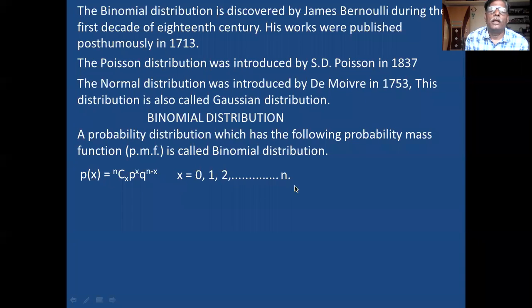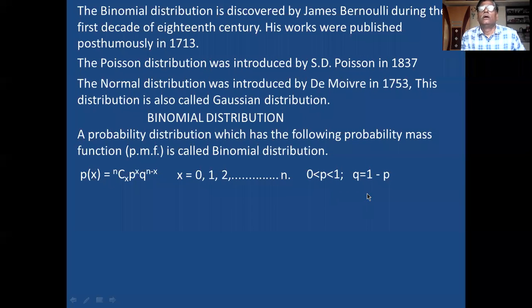Okay. And what is P? P is probability, expectancy, happening of an event. That P is in between 0 and 1. So P is always greater than 0 and less than 1. This is the point you remember.